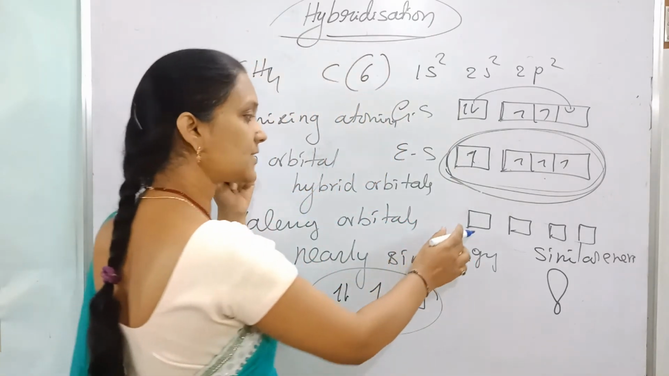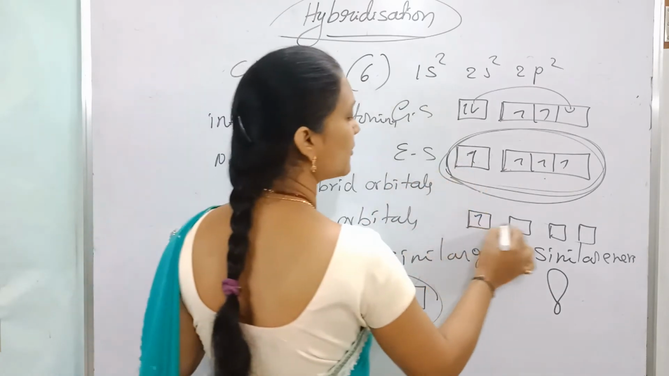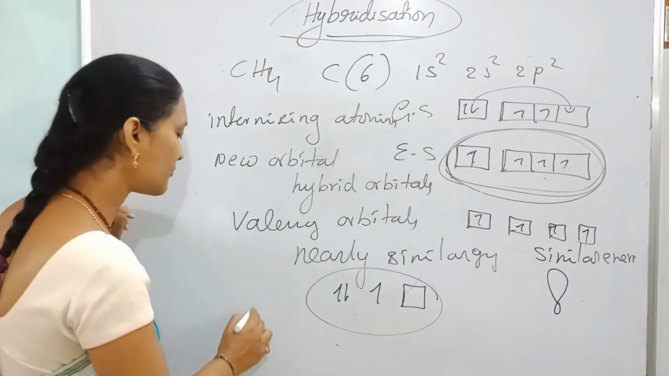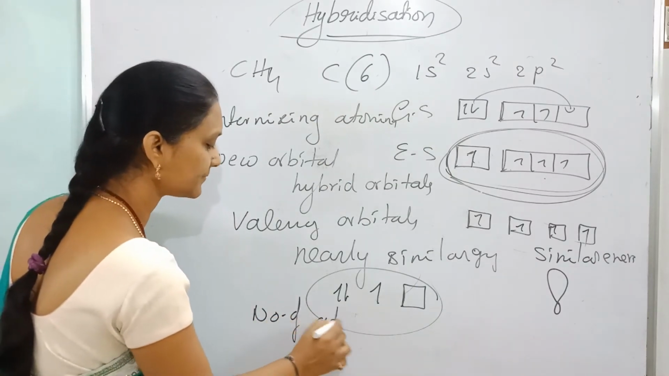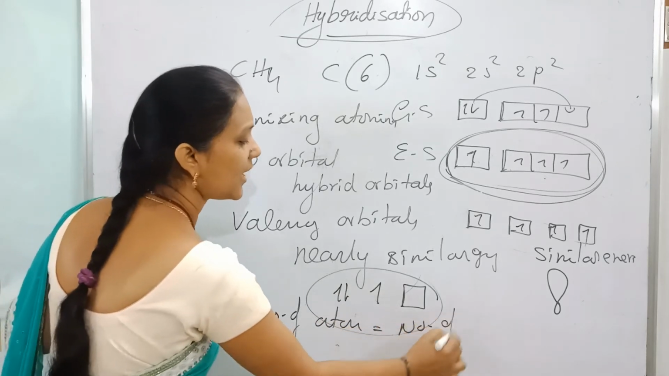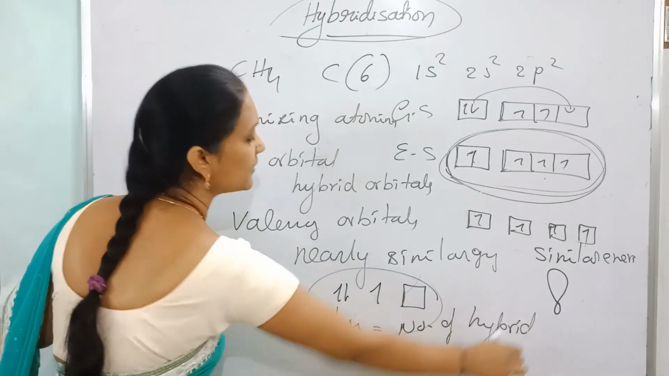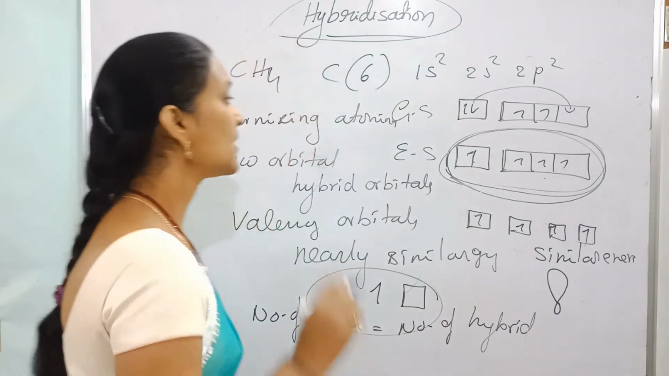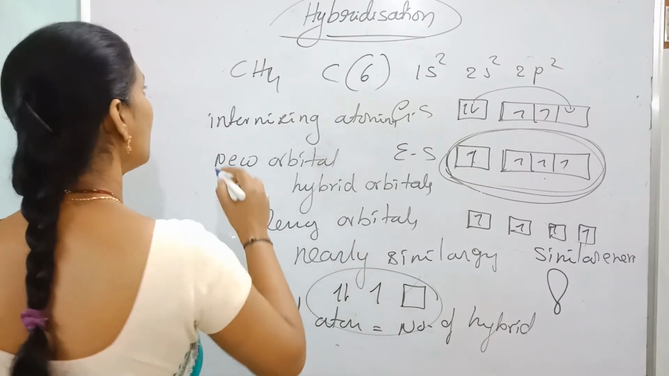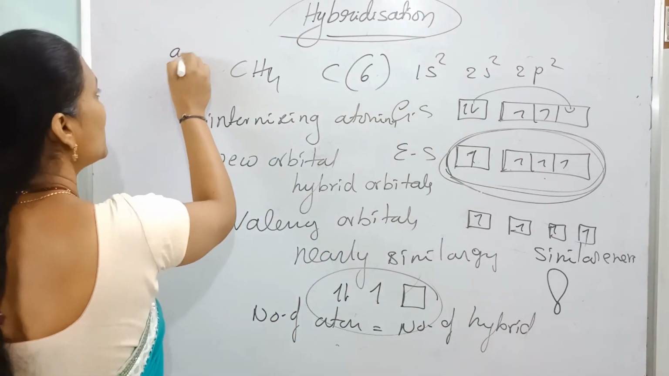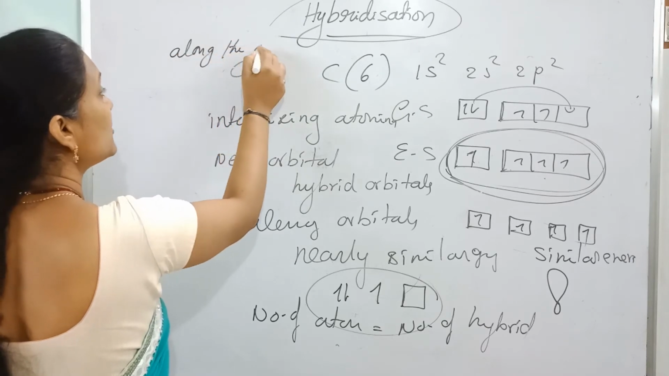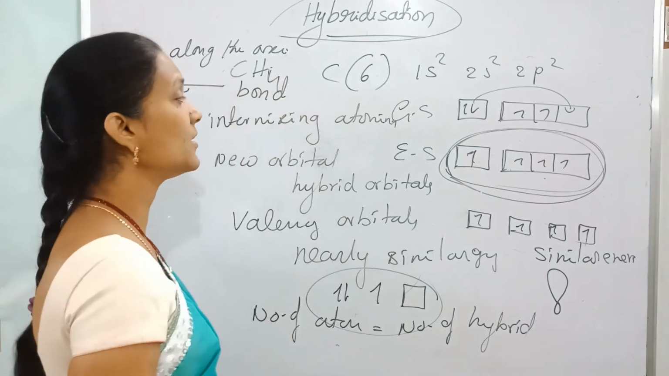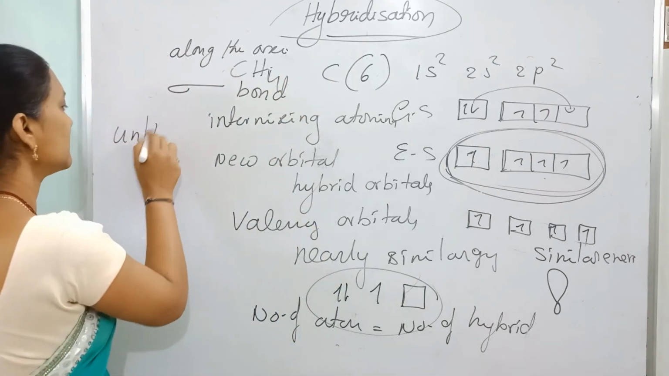So hybrid orbitals contain exactly similar energy and similar shape. Now these hybrid orbitals are involved in overlapping. How many hybrid orbitals will form? The number of atomic orbitals involved in mixing is equal to the number of hybrid orbitals formed. Hybrid orbitals overlap always along the axis, and along the axis means sigma bond. Hybrid orbitals always form sigma bonds. Unhybridized orbitals form pi bonds.